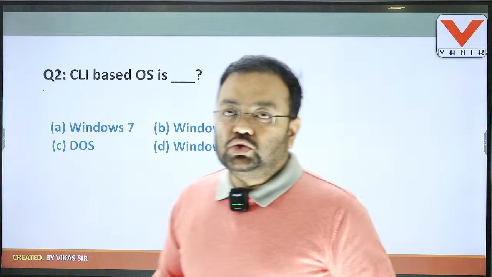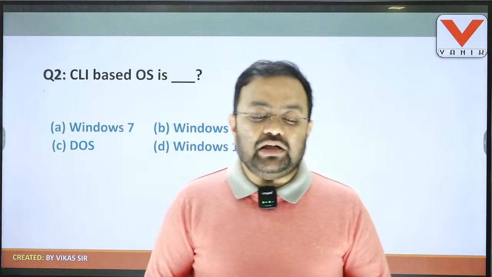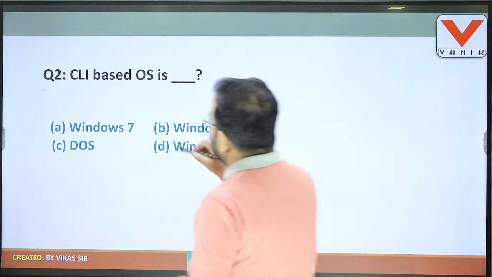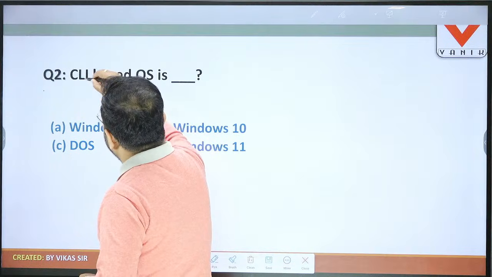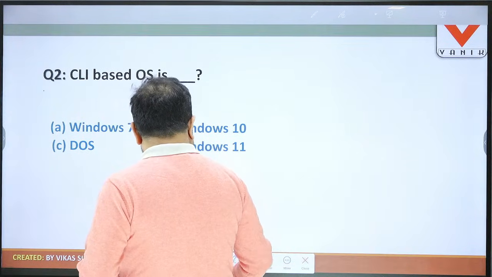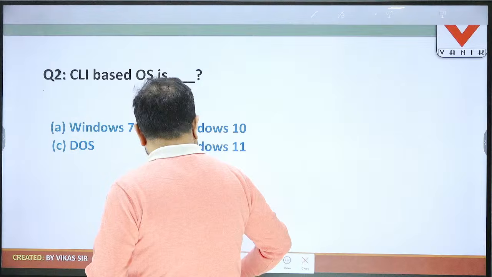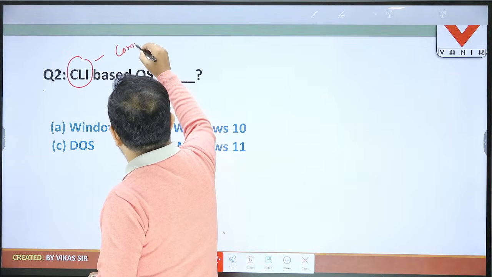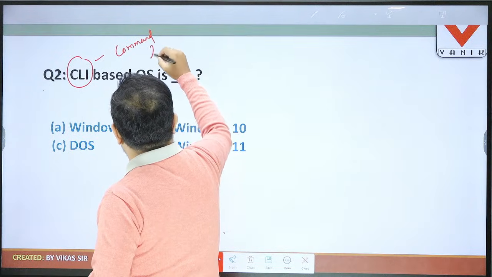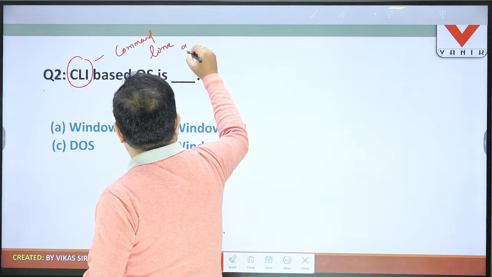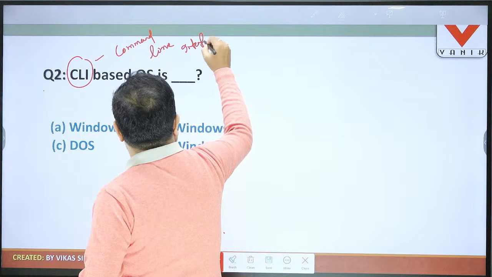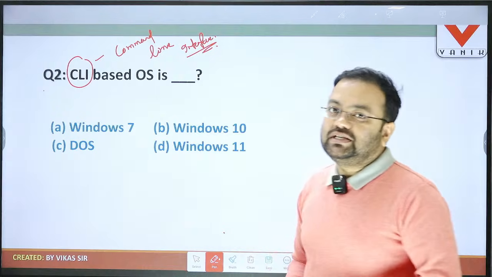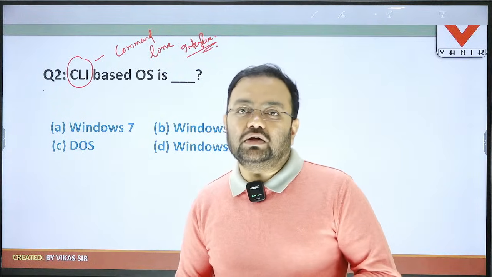Okay, so question number 2. The question is, a CLI based operating system is dash. First the term is CLI. What does CLI mean? Students, see here, the term is CLI. First we should understand CLI. CLI stands for command line interface. Okay, so command line interface, CLI.